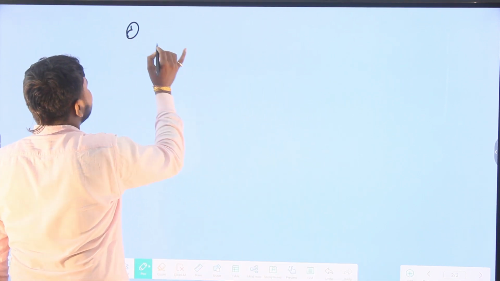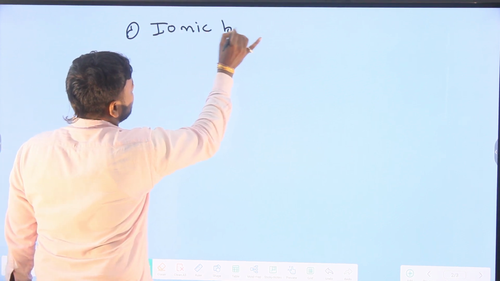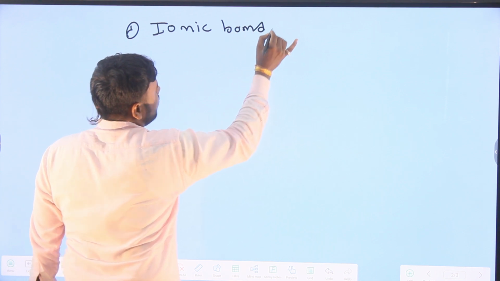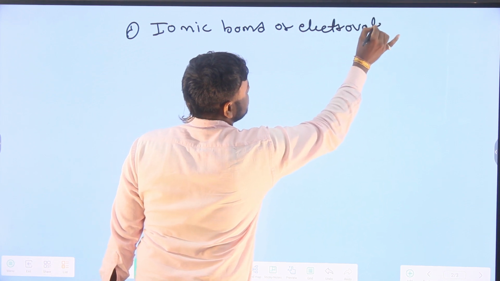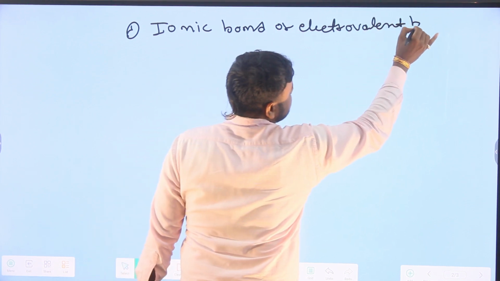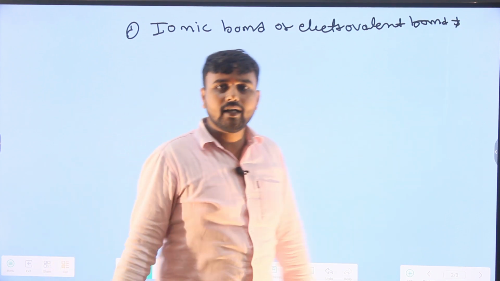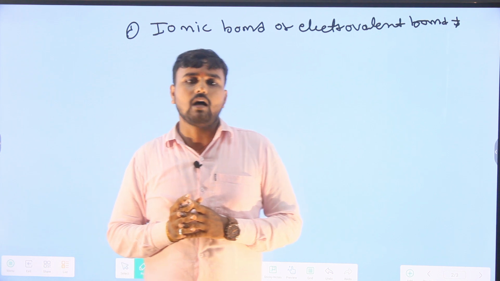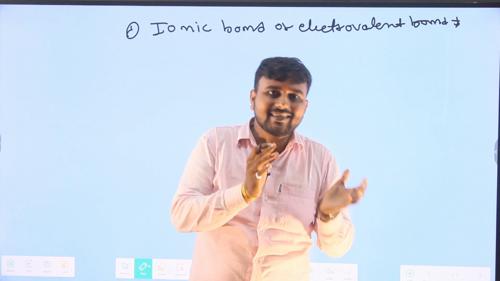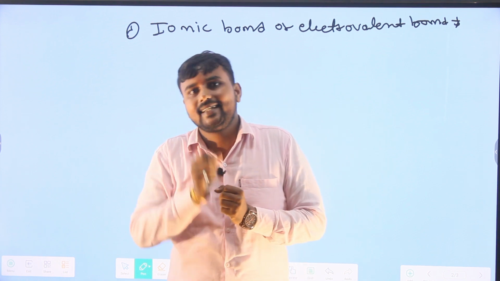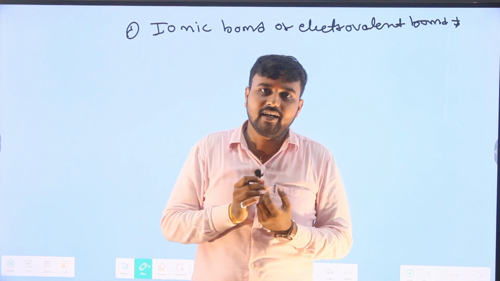First of all, we discuss ionic bond, or electrovalent bond. In the formation of an ionic bond, complete transfer of electrons occurs. Whenever one element gains electrons and the other element donates electrons, the resultant bond formation is known as ionic bond or electrovalent bond. For example,